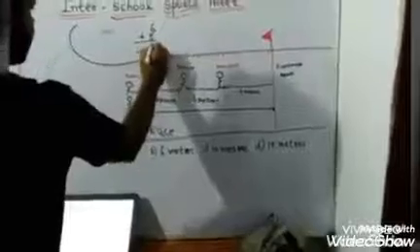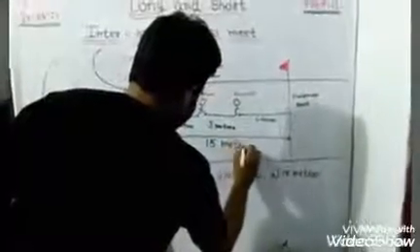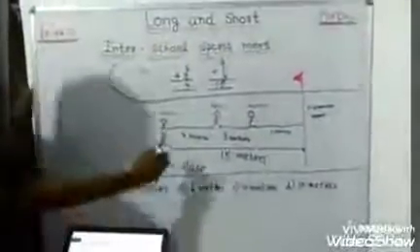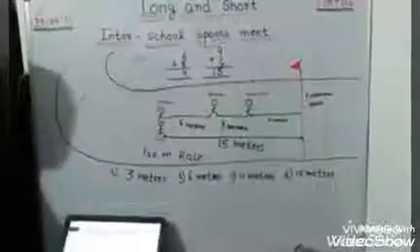So we have calculated the distance from Konkana and Uma to Arundhati. Now we have to count the distance from Konkana and Uma to the finishing point. 9 plus 6. We have to add all these 3 distances. So it is 15 meters. Understand, students? Very easy question, na? All of you can do it.